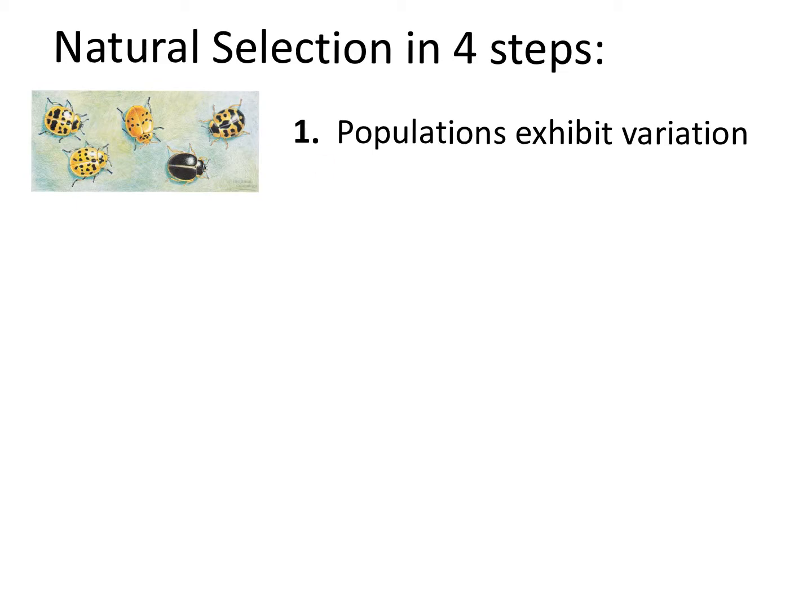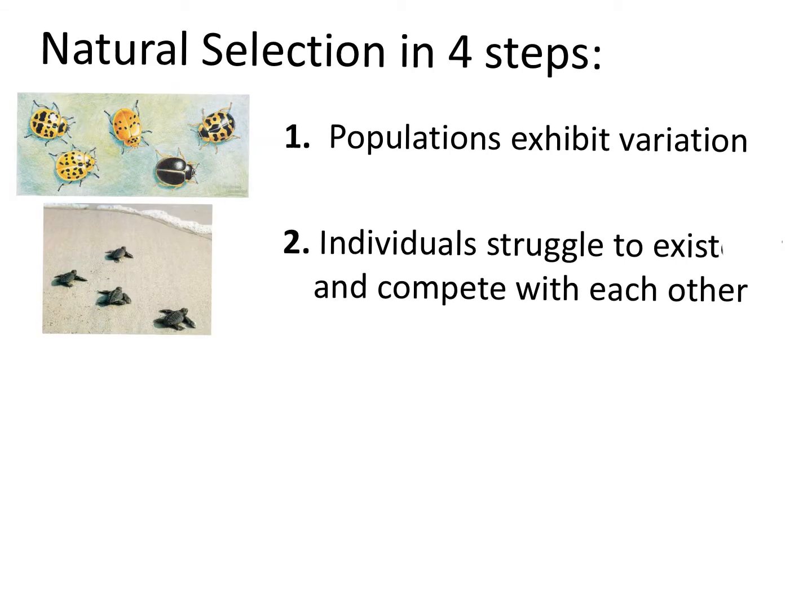First, he argued that populations, not individuals, evolve, and that they only evolve if they exhibit variation or differences between the individuals of a species, such as these different patterns on the back of this single beetle species. He then argued that individuals would struggle to exist and would compete with each other for resources, such as these small turtles racing to get to the ocean before the predators get them.